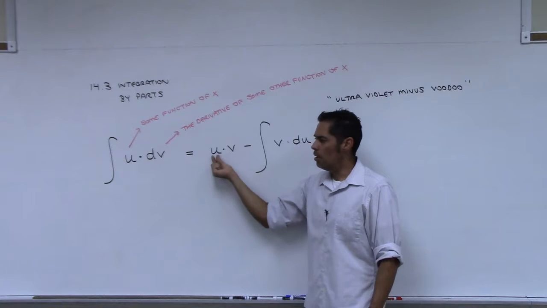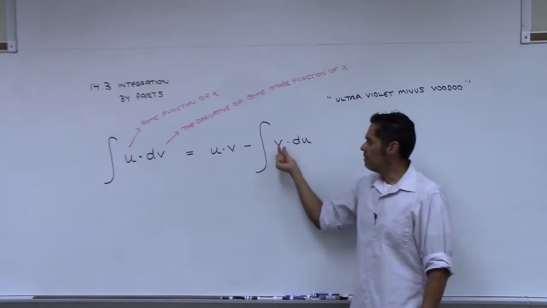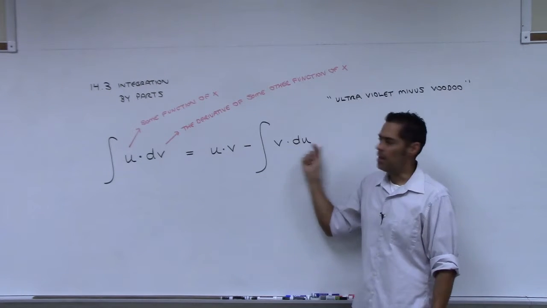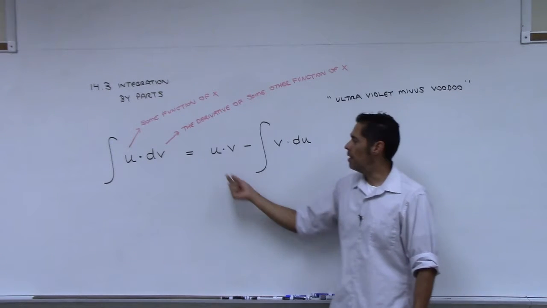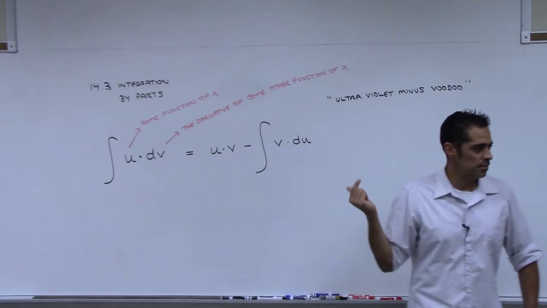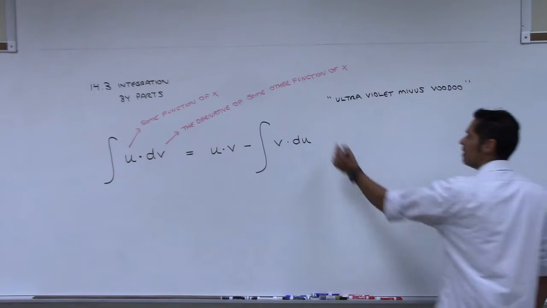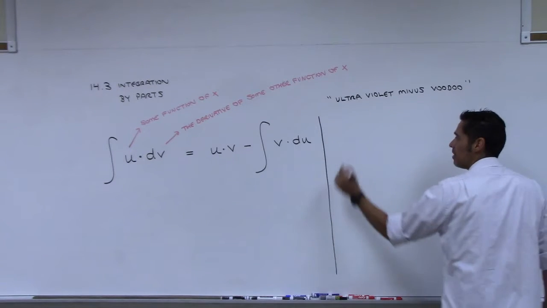Ultraviolet minus voodoo, right? Now you have to remember the integral sign, but ultraviolet minus voodoo is the formula, all right? All right, let's see how we can maybe make this thing work. Let's see if we can't make sense out of it.